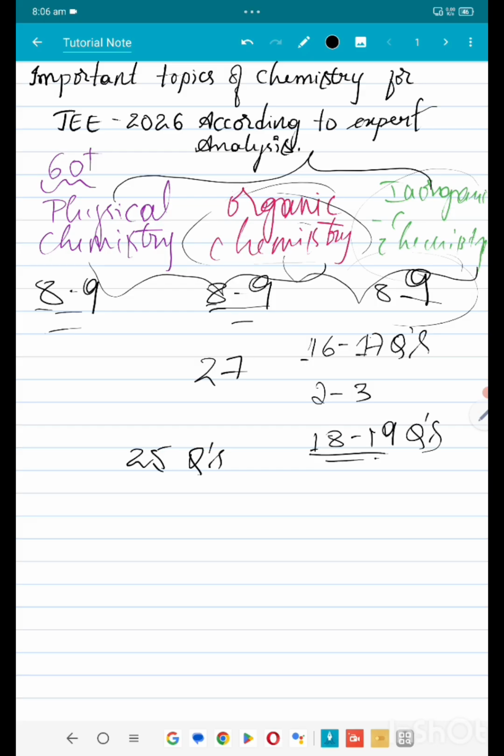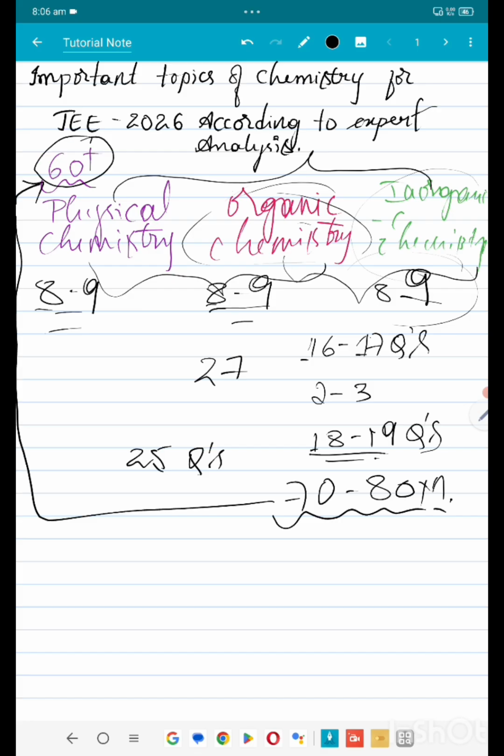And 18 to 19 questions, can you imagine how many marks you are going to score there? It will come around 70 to 80 marks. So these are not at all less, and that's how you can easily make it up to 60 marks. Now let's check what are the important chapters that you can consider when you are going through any of the branches.